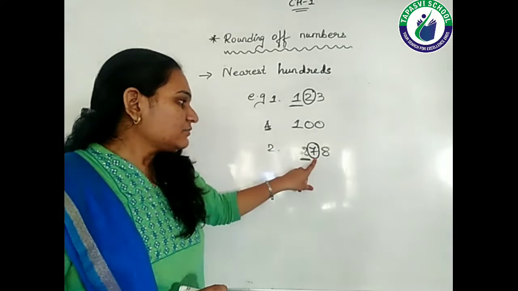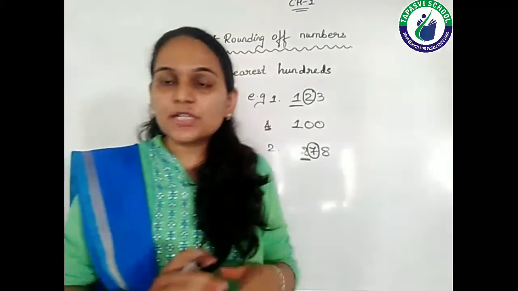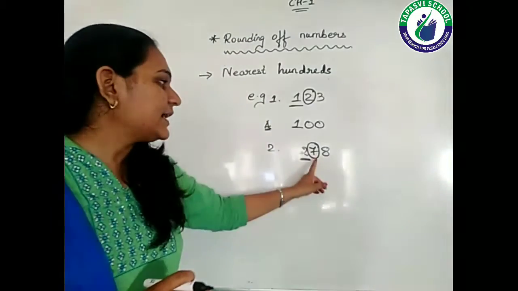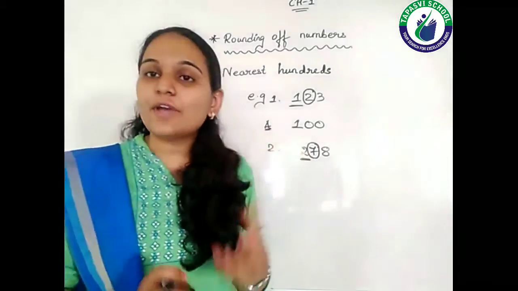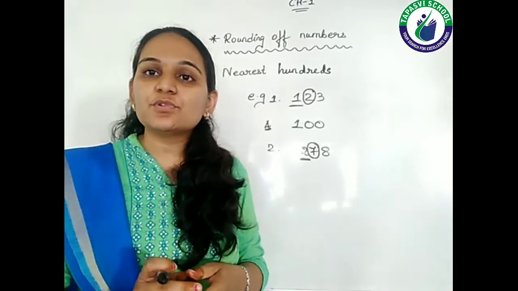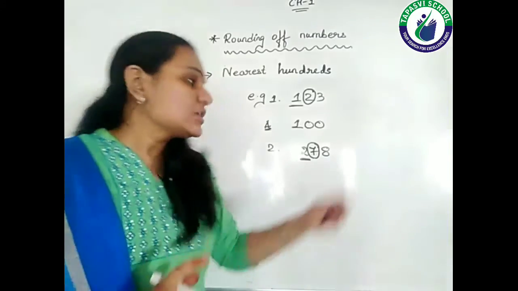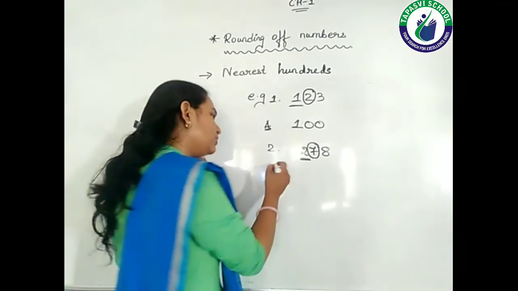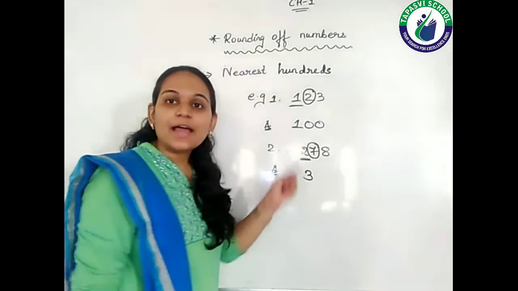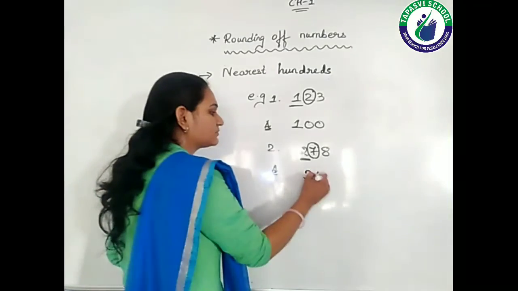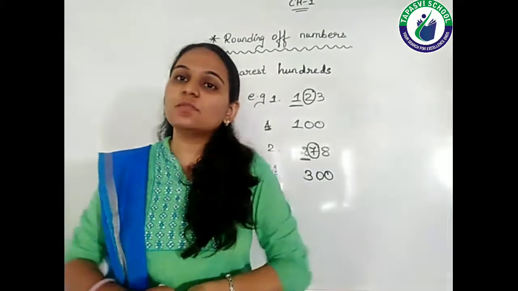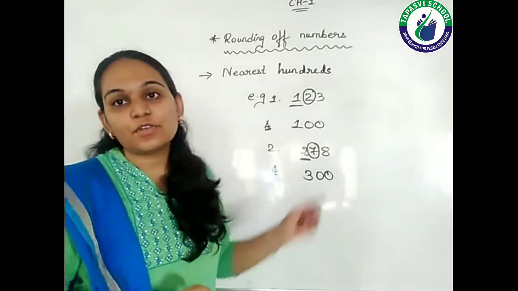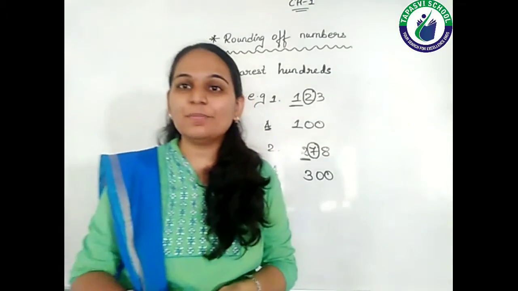Now we have to see whether this circled digit is less than 5, equal to 5, or more than 5. So here we can say that this circled digit is more than 5. So if it is more than 5 students, then what are we supposed to do? We have to add 1 to the underlined digit. So my 2 will become 3 and the remaining digits will become 0. So rounding of 278 to the nearest 100 is 300. Right students? I hope you have got this topic.